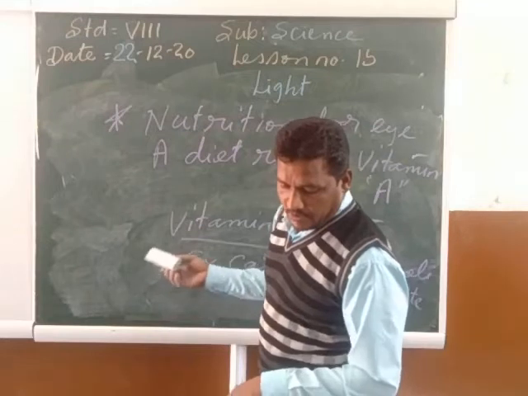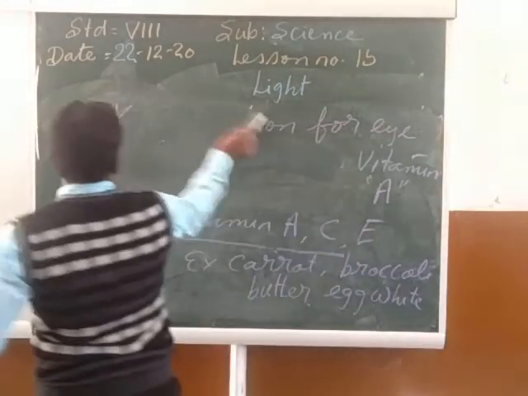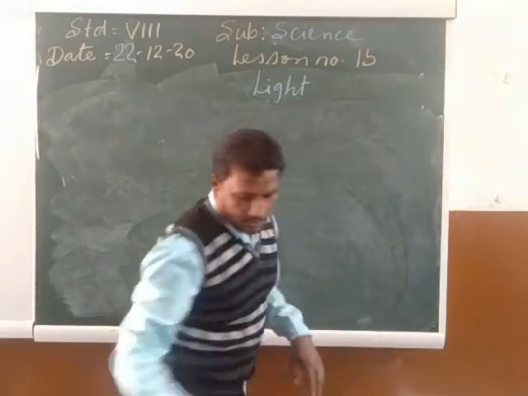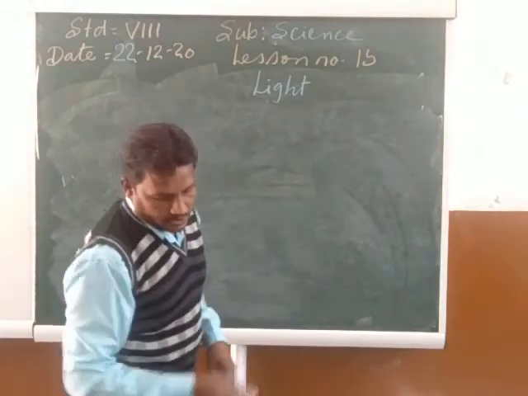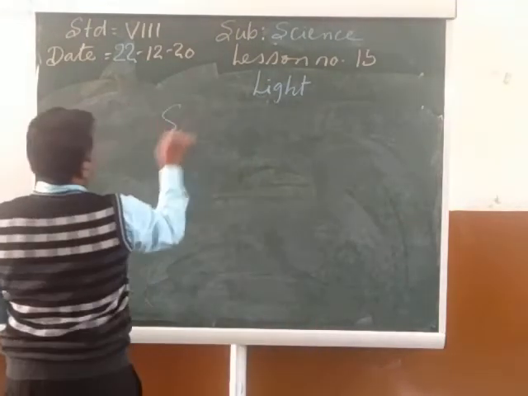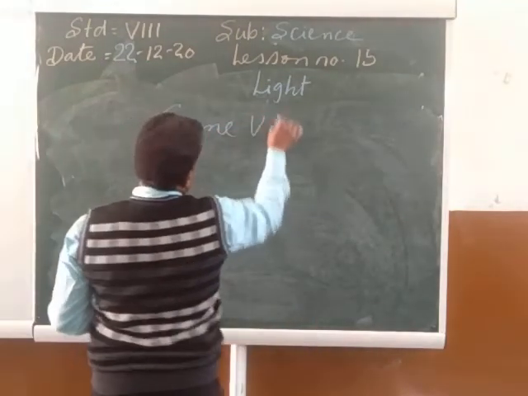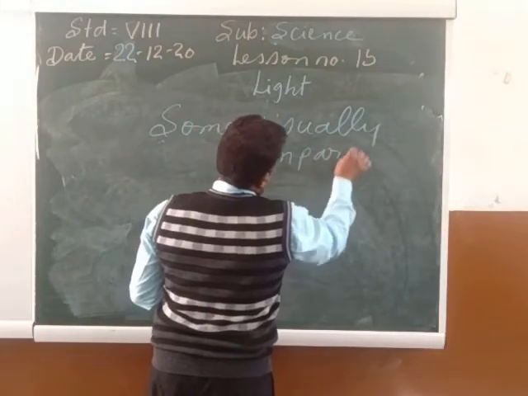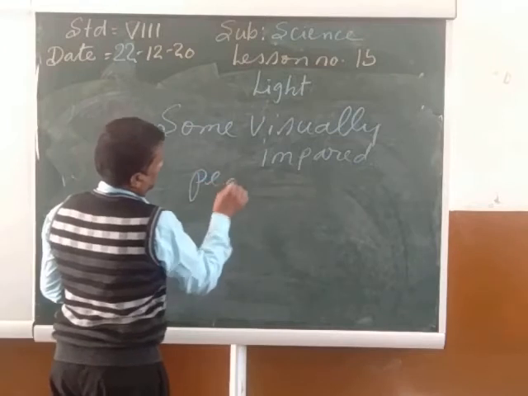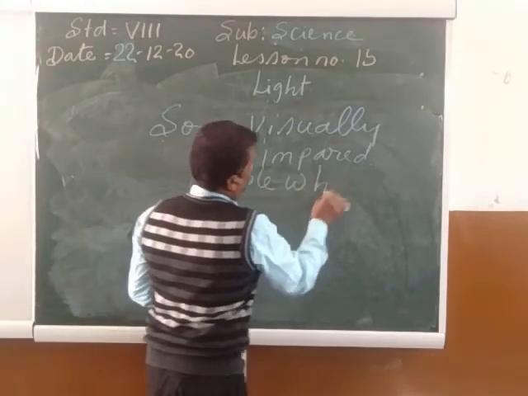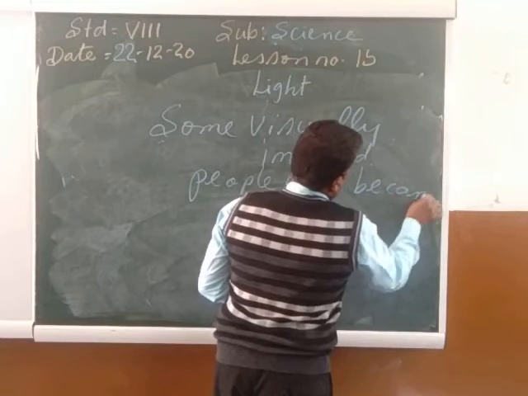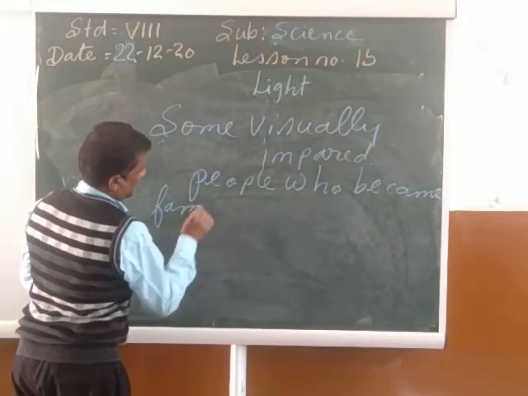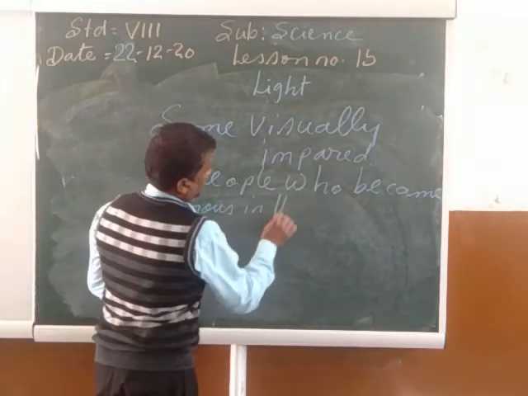Now my child, after this we will come to the topic that is going to say something about some visually impaired people who became famous in this world.